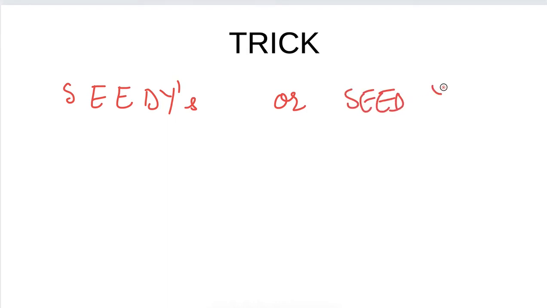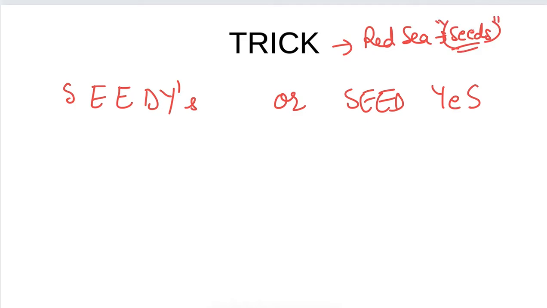So the trick for the countries bordering the Red Sea is, how can you remember that the Red Sea has a lot of seeds? So this is how you can remember: seeds, or you can say seed yes. Like Red Sea has a lot of seeds in it, a lot of seeds which are red in color. So this is basically the hint.